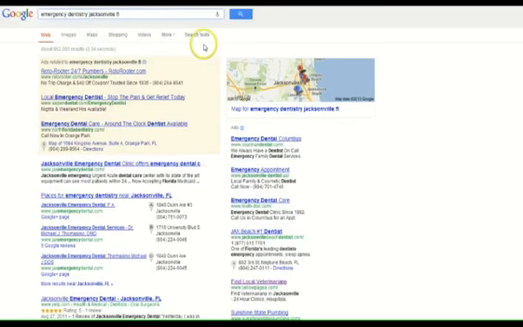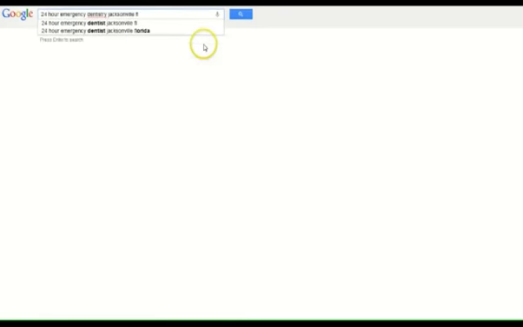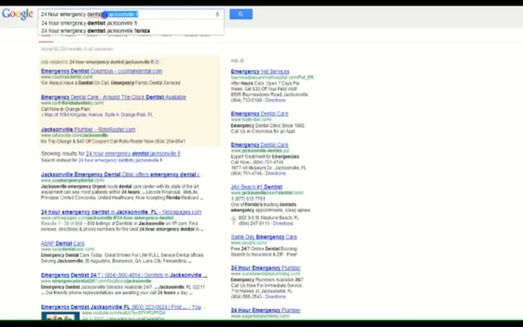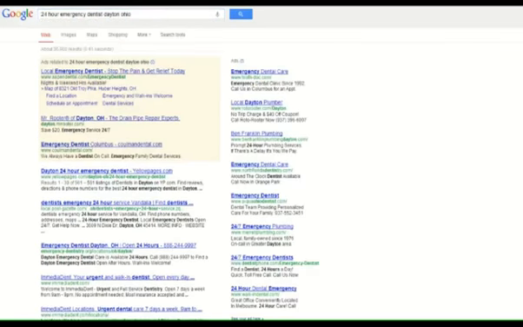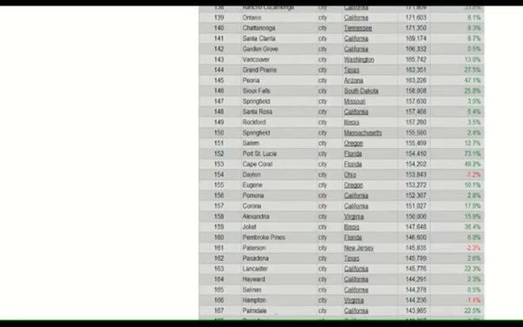Let's check out another keyword. Let's put 24-hour emergency dentist. Now here's another thing: Google is suggesting Dayton, Ohio. I've never made that search before, so it means people are actually searching for that. Let's follow Google and roll over to Dayton real quick. Dayton's right down here.